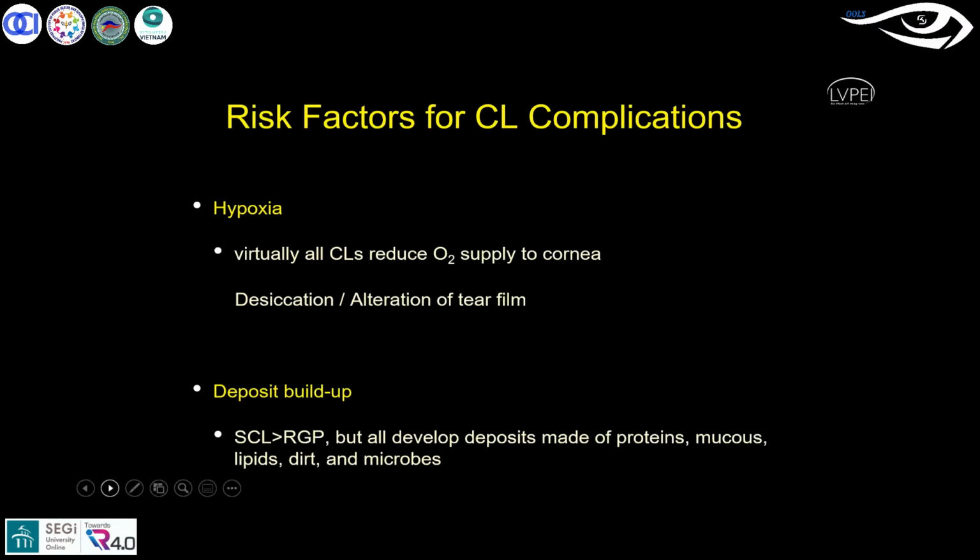Another risk factor is deposits. Deposits form on the contact lens surface due to the interaction of the tear film. The tear film ingredients include protein, lipids, calcium, and other components. Over a period of time, the proteins can build up on the contact lens surface as deposits. These deposits can lead to mechanical complications like papillary changes, and inflammatory reactions can also occur. This is more common with soft contact lenses compared to RGP lenses.